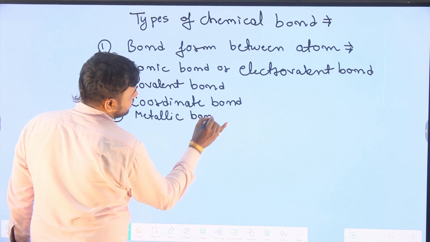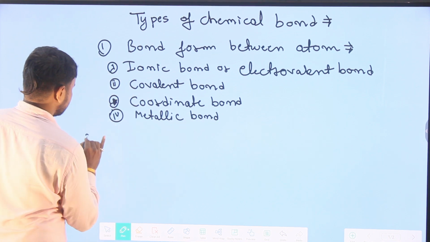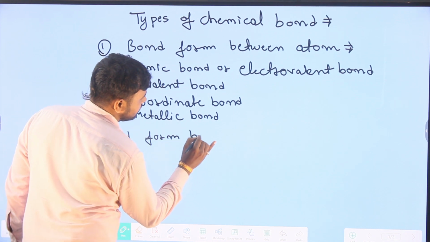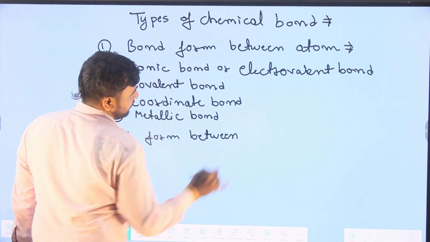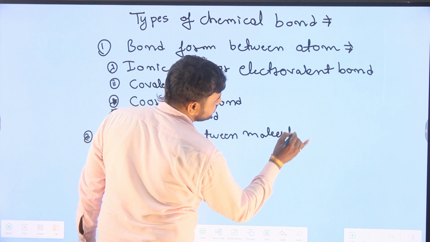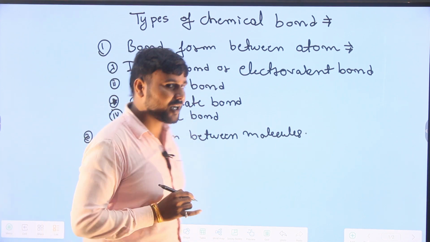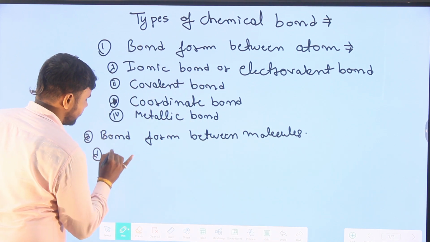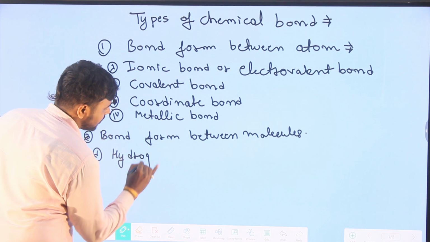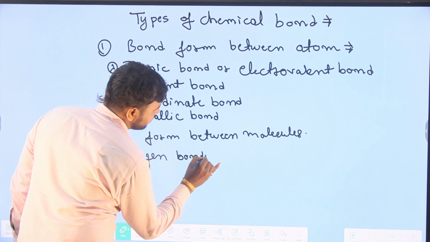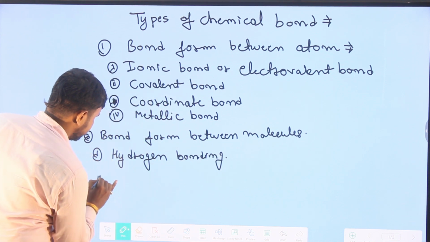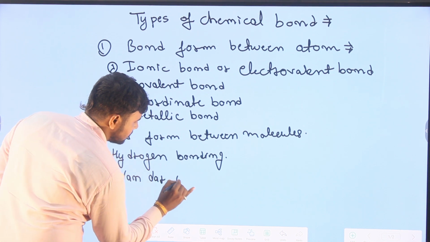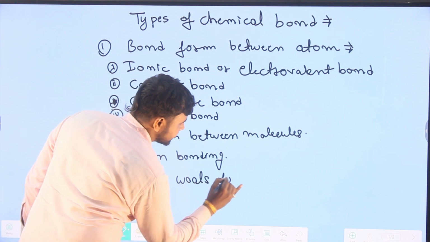Second, the bonds formed between molecules. The bonds formed between molecules are of 2 types: hydrogen bonding and van der Waals forces. First, we have hydrogen bonding, and the second is van der Waals forces.